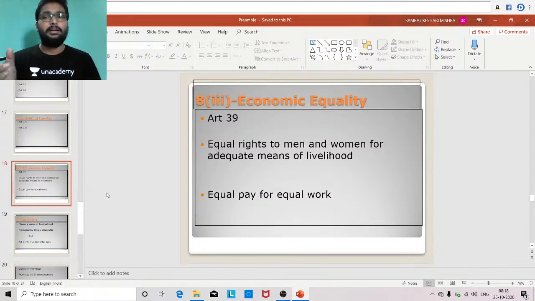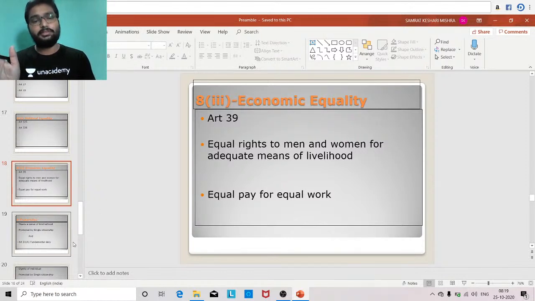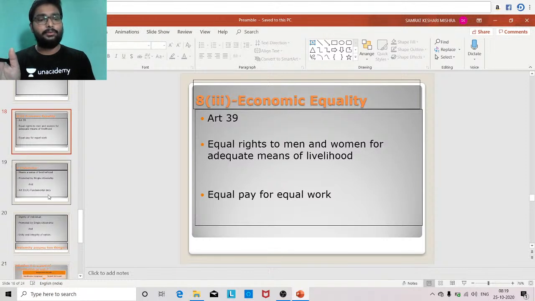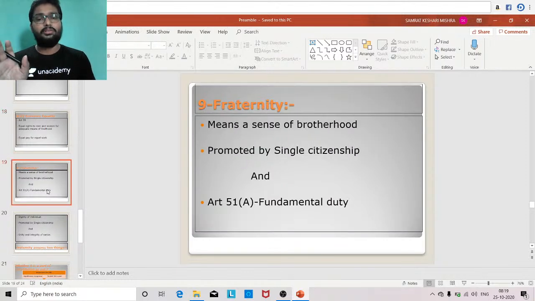But basically, you might have seen in society, males fetch more wage as compared to females. This is the first case. The second case is equal rights to men and women for adequate means of livelihood. To provide adequate means of livelihood should be the responsibility of the government. The government should come up with such policies or schemes so that each and every person in society is ensured adequate means of livelihood. So this is all about economic equality.